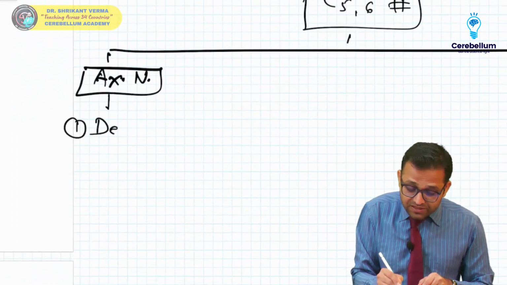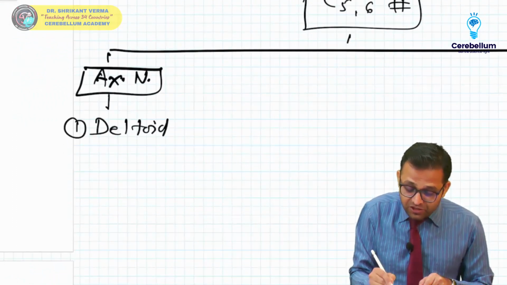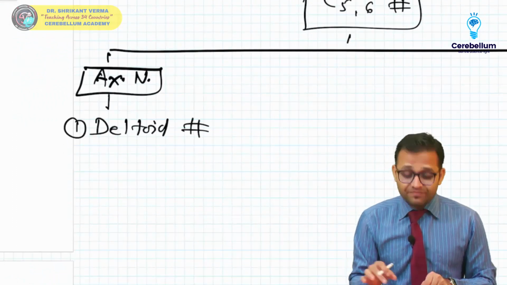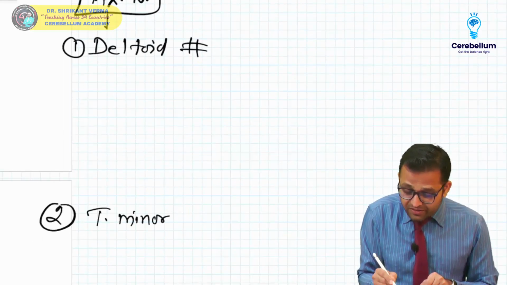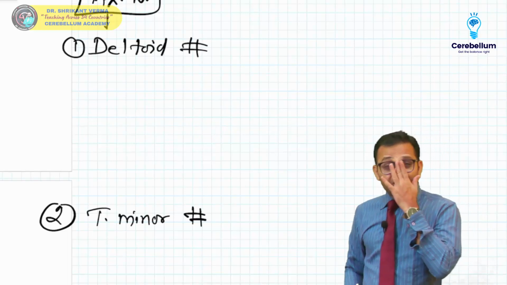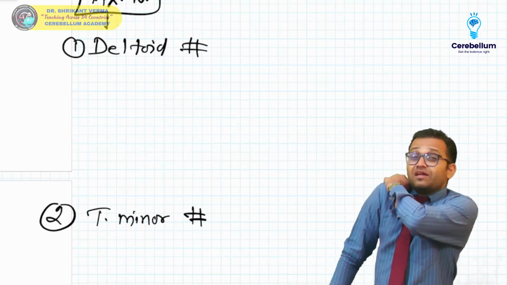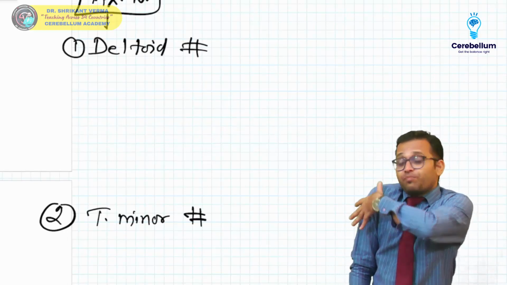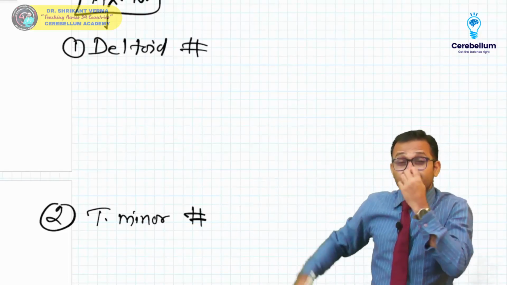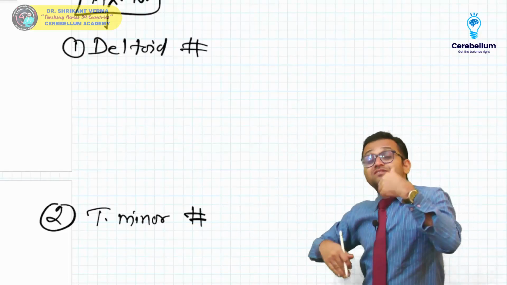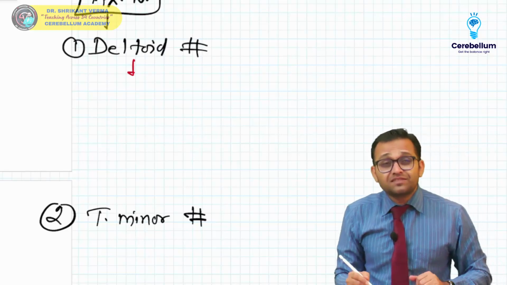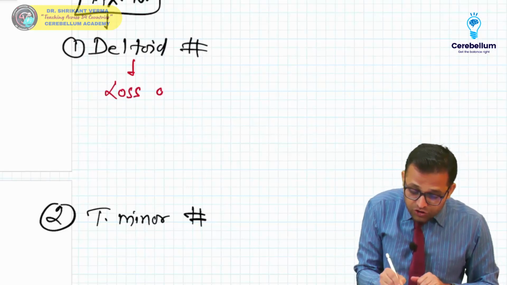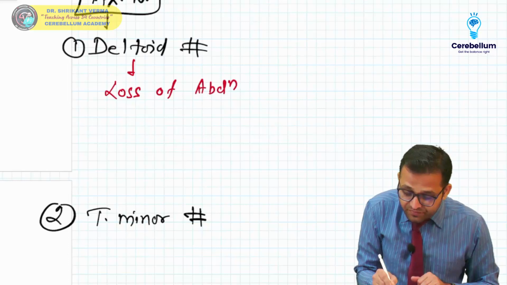So it is supplying which muscle? Sir, it is supplying the deltoid muscle. Deltoid is getting paralysis. Yes, MCQ viva question. Another is our teres minor is getting paralysis. Okay, now try to understand. Deltoid is located over the shoulder part. When it will contract, it will cause abduction. So there is damage to the deltoid, there is our loss of abduction. Yes sir, due to the deltoid paralysis there is the loss of abduction.